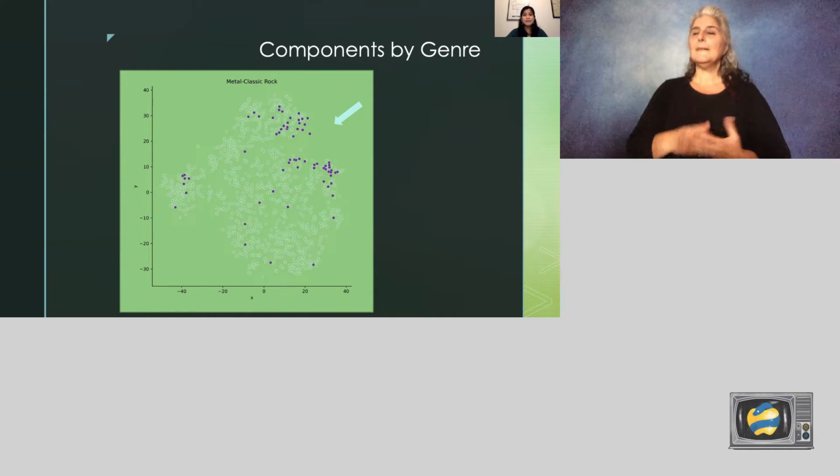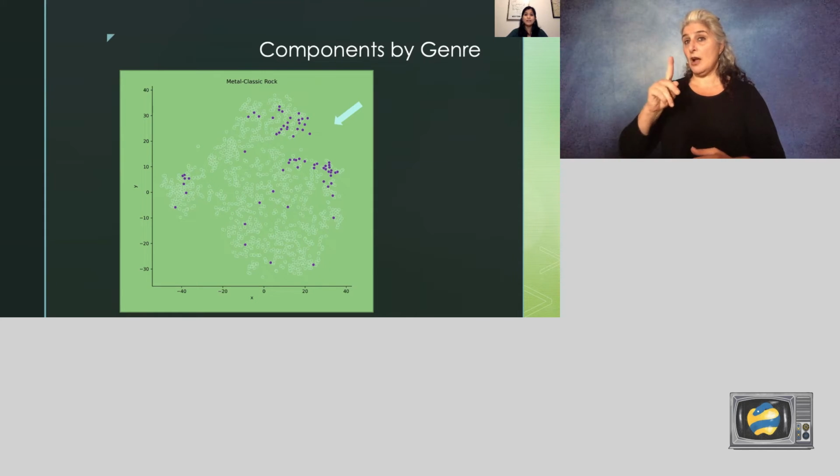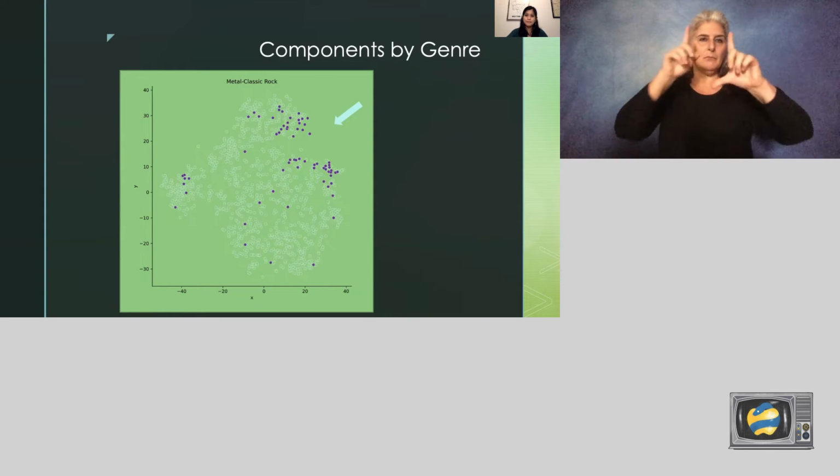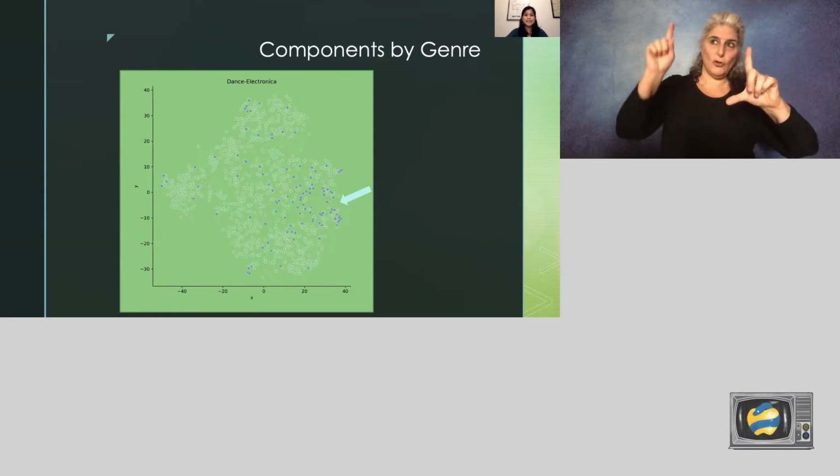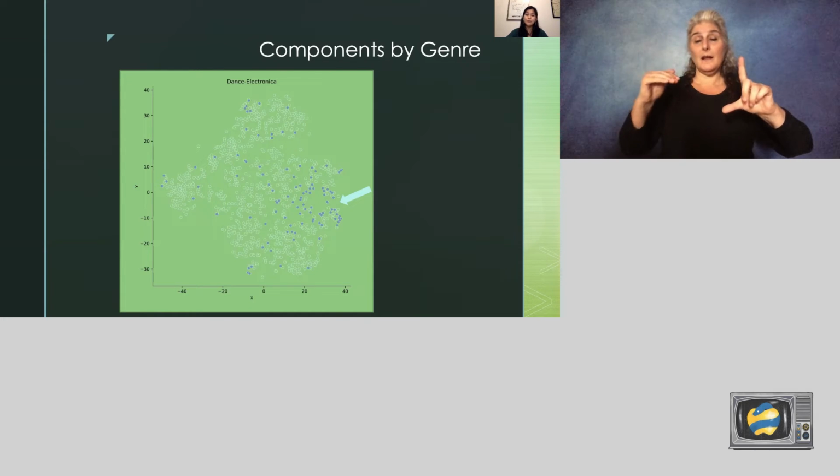And similarly, for the metal and classic rock genre category, albums have clustered near the top right of the plot. You can see the dance electronica albums near the middle right side of the plot.